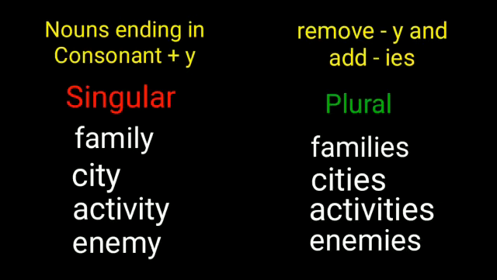How do we find the plurals? We find the plurals by removing the y and adding ies. So, family becomes families, city becomes cities, activity becomes activities, enemy becomes enemies.